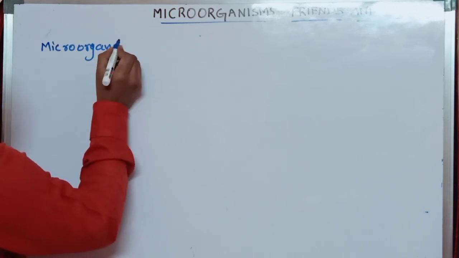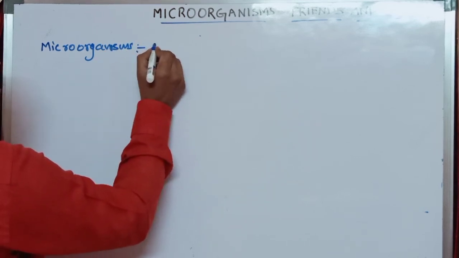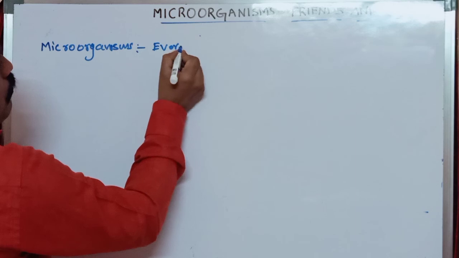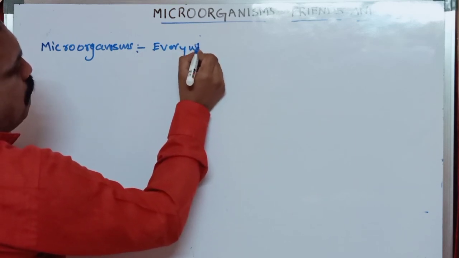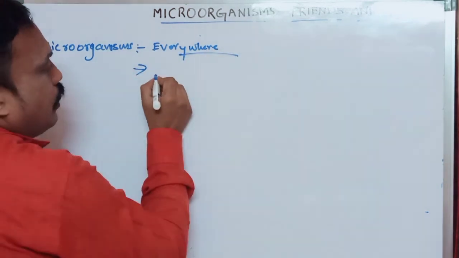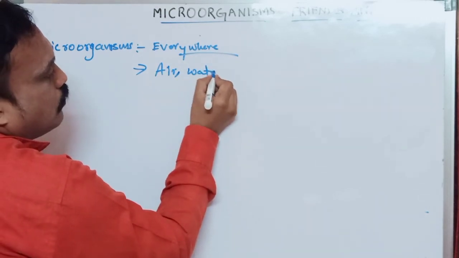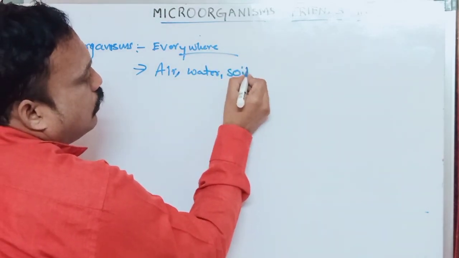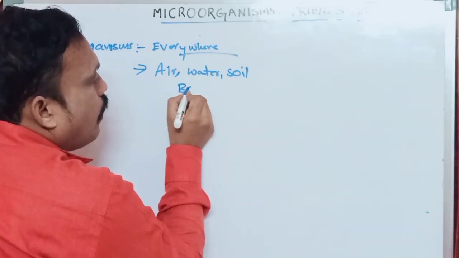Microorganisms are living everywhere: in air, in water, in soil, even in human bodies, the host body, in plant bodies and in animal bodies.